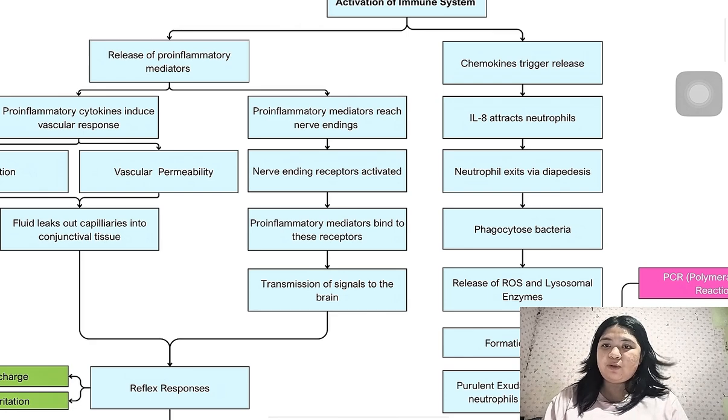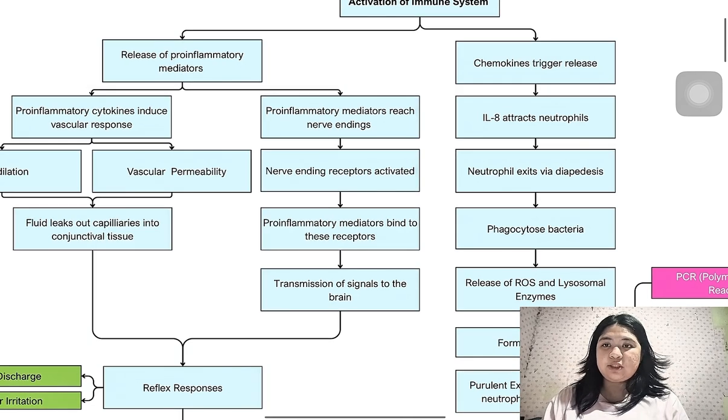Diagnostic procedures follow from this kind of mechanism of action. Other laboratory tests can be used, such as serological or blood tests, which show increased IgG and IgM antibodies. That will lead to the activation of our immune system. From the activation of the immune system, there would be a release of pro-inflammatory mediators such as histamine, and the chemokines will trigger its release.